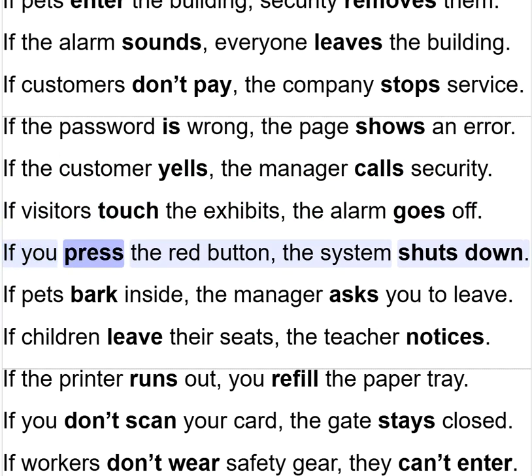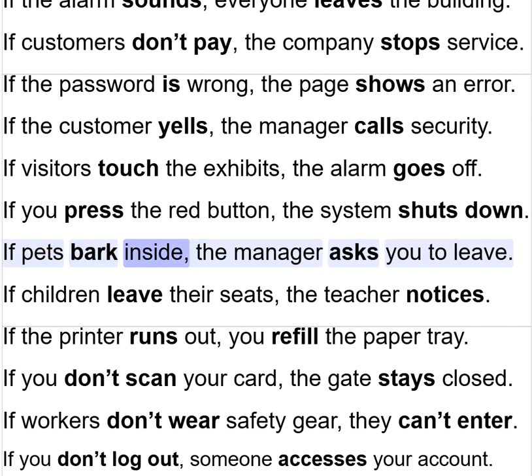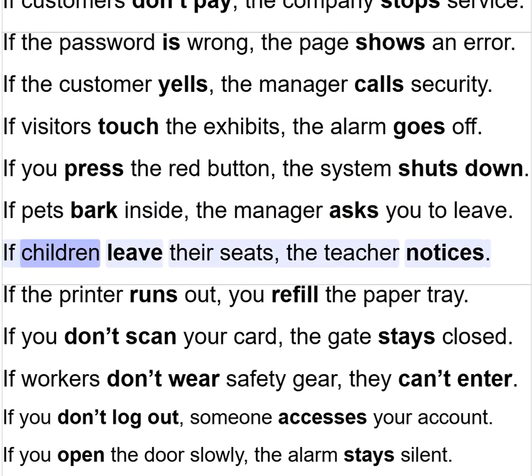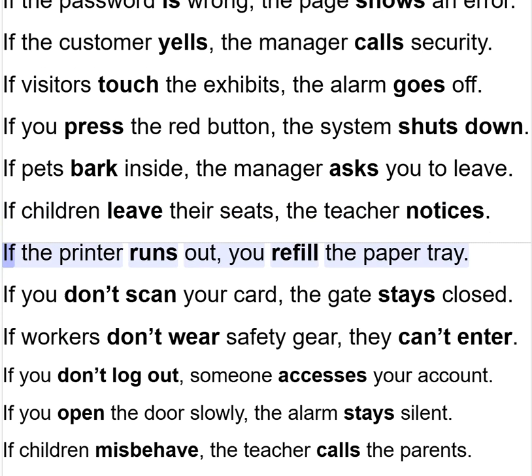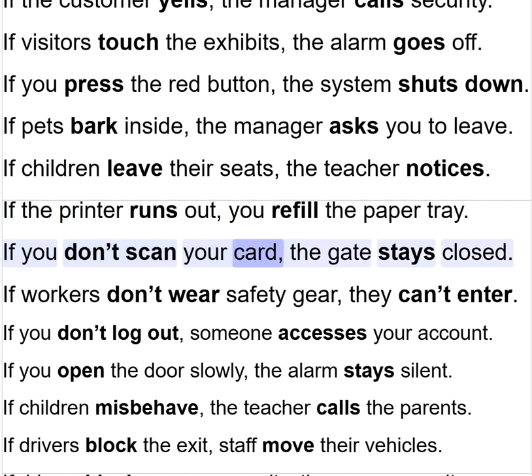If you press the red button, the system shuts down. If pets bark inside, the manager asks you to leave. If children leave their seats, the teacher notices. If the printer runs out, you refill the paper tray. If you don't scan your card, the gate stays closed.